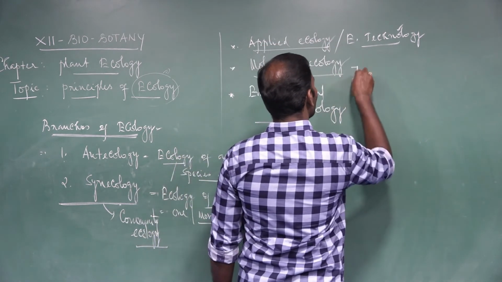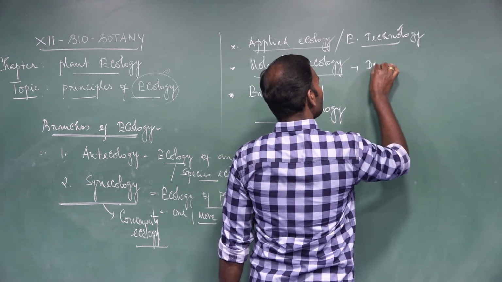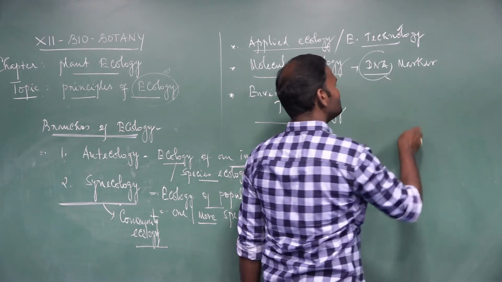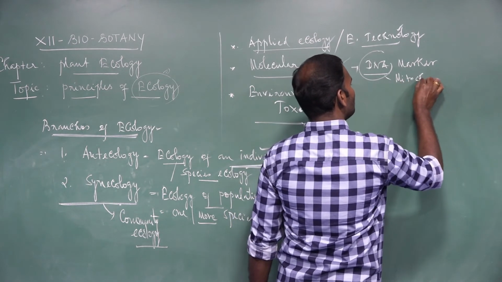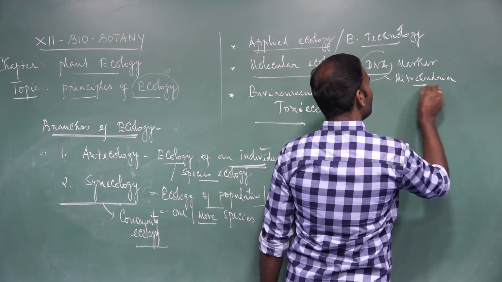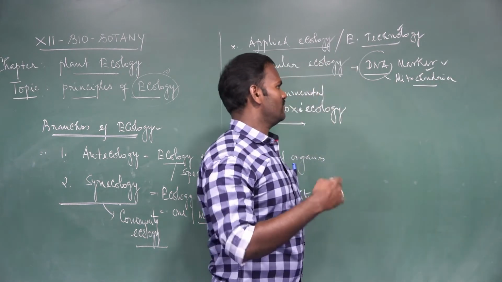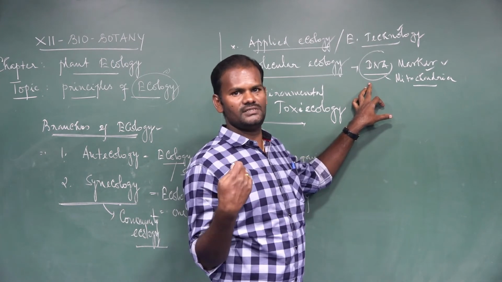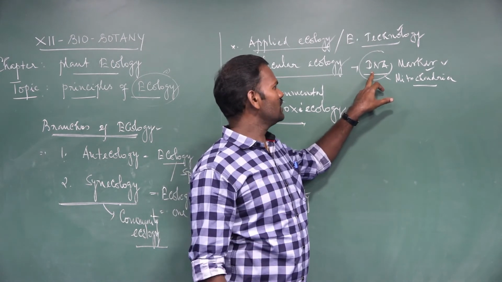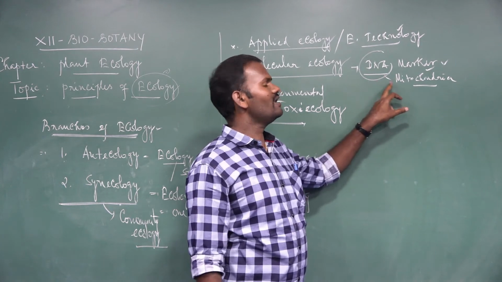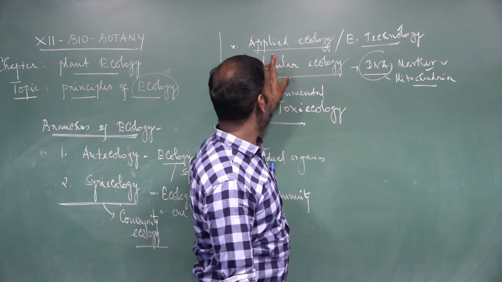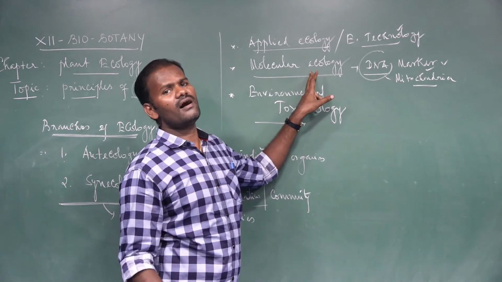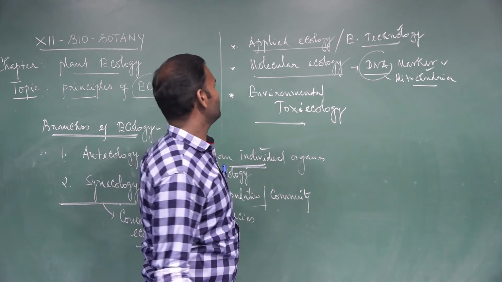The next, molecular ecology, is nothing but using DNA markers, especially the DNA which is present in the mitochondria. We can use the DNA present in the mitochondria to study the evolution of organisms, the origin of species. How can we study the origin of species? By using the DNA marker present in the mitochondrial DNA of the organism. These are called molecular ecology. It's nothing but the molecular level. Name the molecules which are present in the organism: DNA, RNA. These are the other advances of ecology.